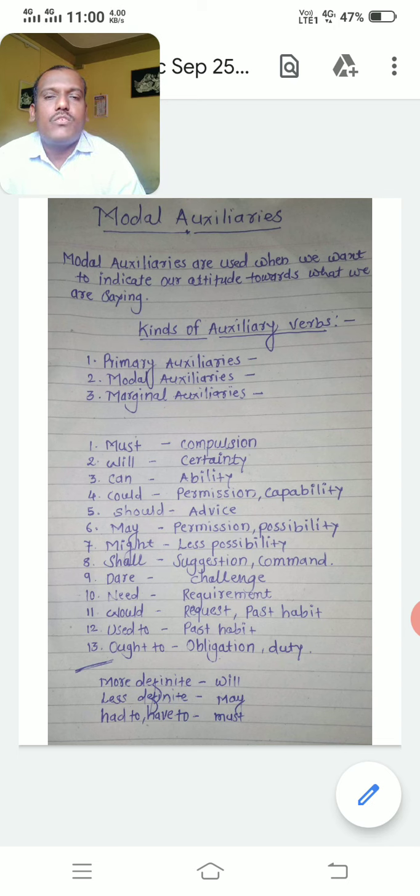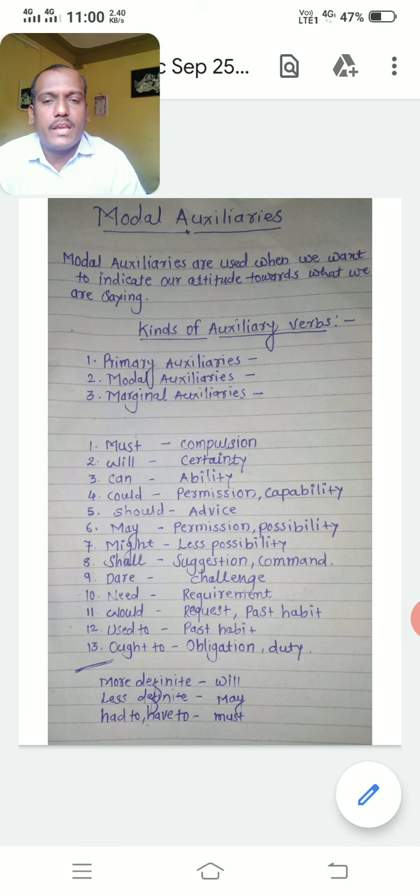Can is used for ability. I can play cricket, I can write, I can speak, that is, I have the ability. For showing ability we have to use can. Could is used for permission or capability. You will get confused, as I told you, the same meaning is used for many modal auxiliaries. Could is used for getting permission or capability. Could I write it like this? That is permission.